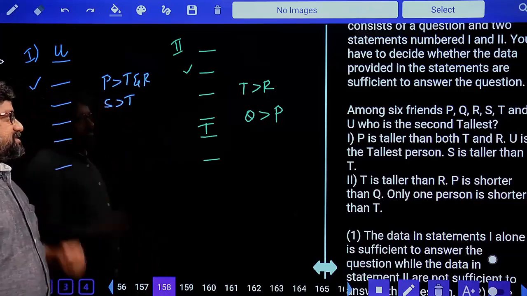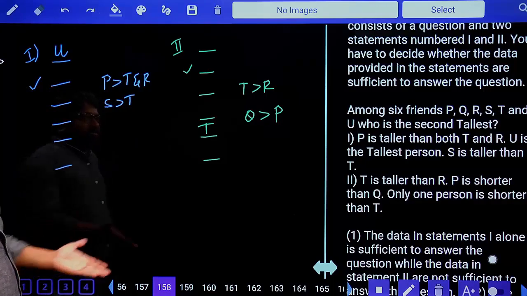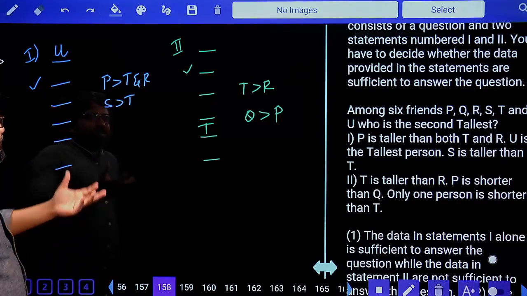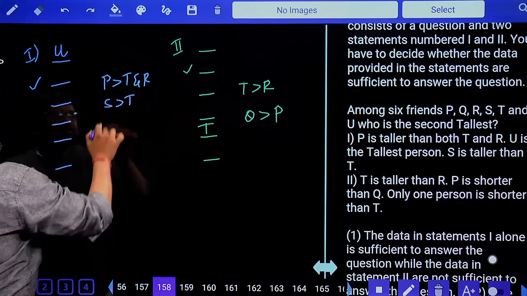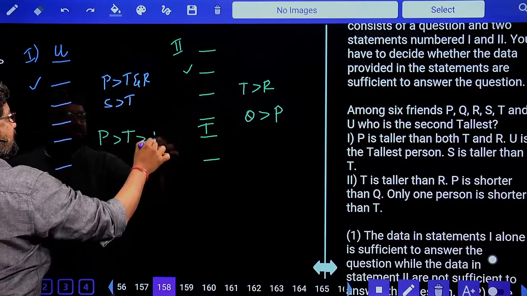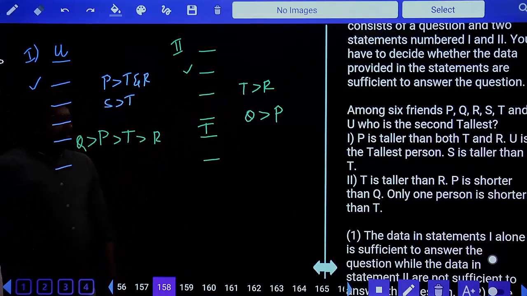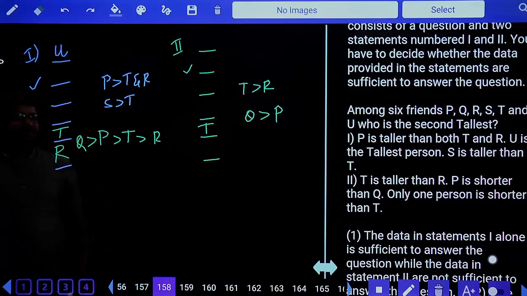Now look at this. How will I get the answer with this limited information? No way. So what is my duty? My duty is to combine both 1 and 2. When I combine both 1 and 2, you have extra information: P greater than T and T greater than R. Before P you have Q. This is the position of T and this is the position of R, fixed.